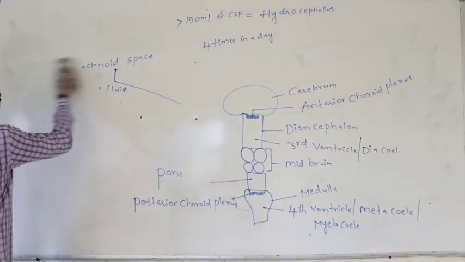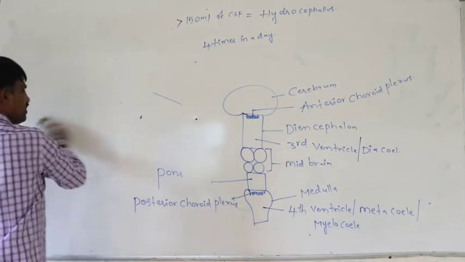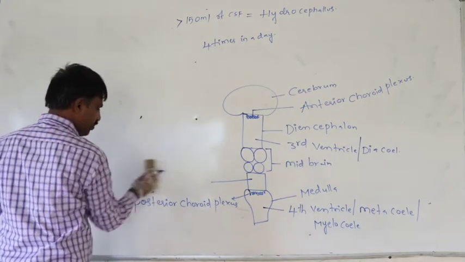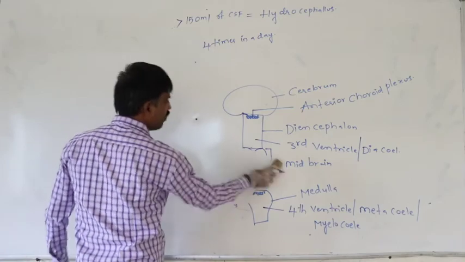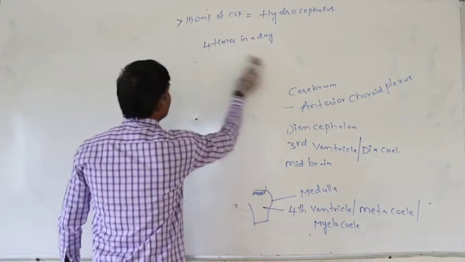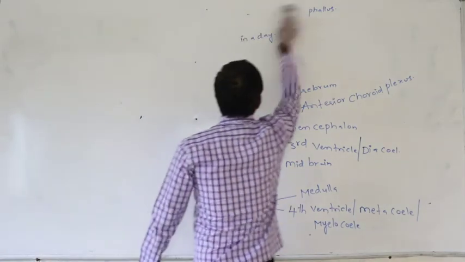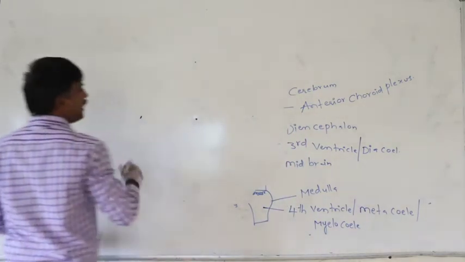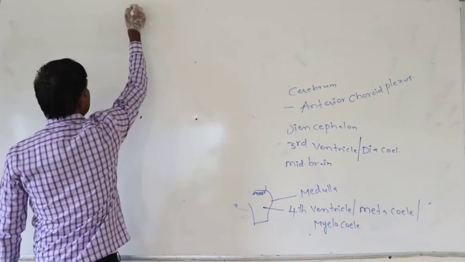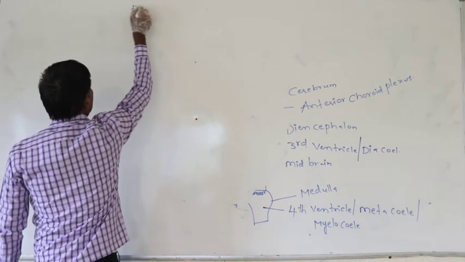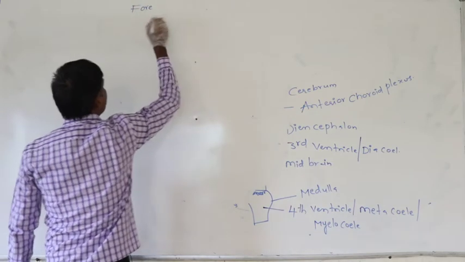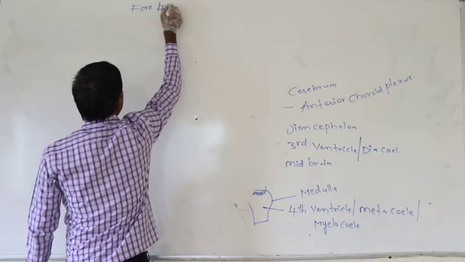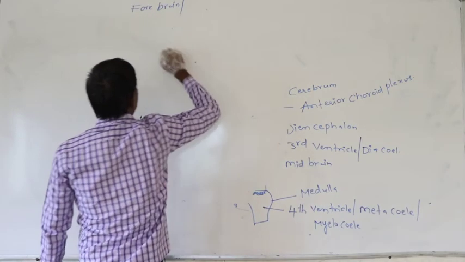Next, what are the structures present in the forebrain? What are the parts of the brain?